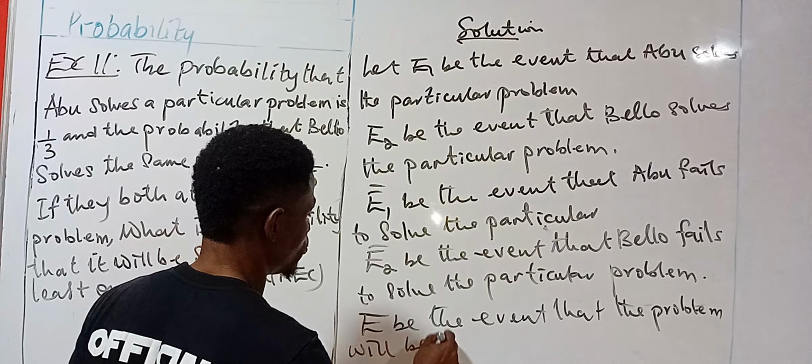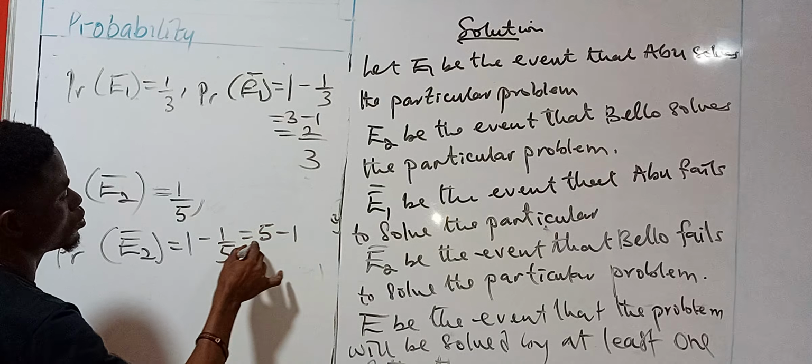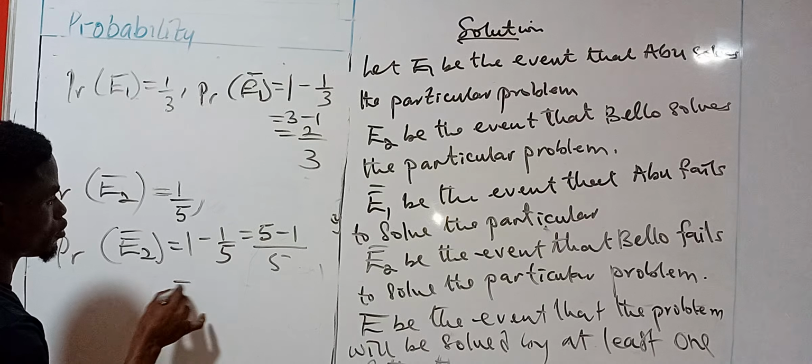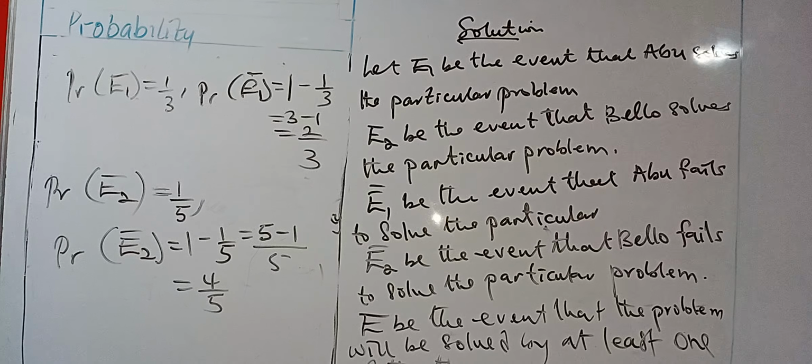It's going to be P of E2 complement, which is 1 minus 1 over 5. This gives 5 minus 1 over 5, therefore we have 4 over 5. That is when Bello fails to solve the problem.